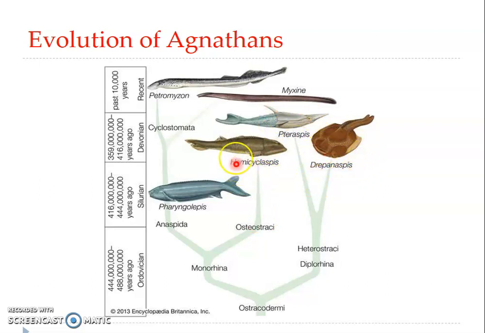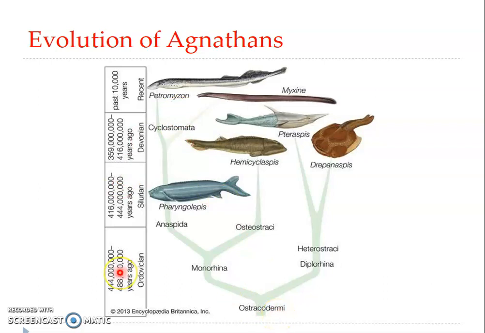We have only the fossil forms because of the armored nature of these armored fishes. Because of this armored nature, the fossil representatives are there. Fossils remain, and that is why we have a slightly better record of the evolutionary pathway taken by the Agnathans. And what we have presently is the Cyclostomata. This is a group which is actually present today. Cyclostomes, we have the Myxine and Petromyzon species. So this is the evolution of Agnathans, and we have already mentioned it started with the ostracoderms, once abundant during the late Cambrian period.